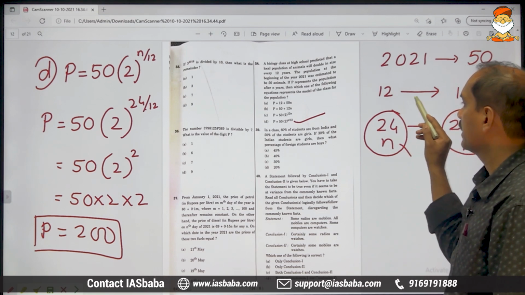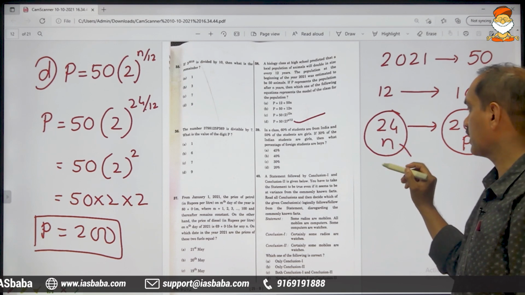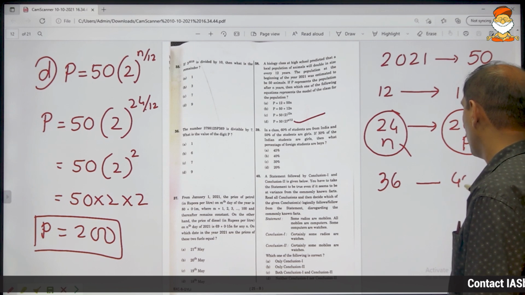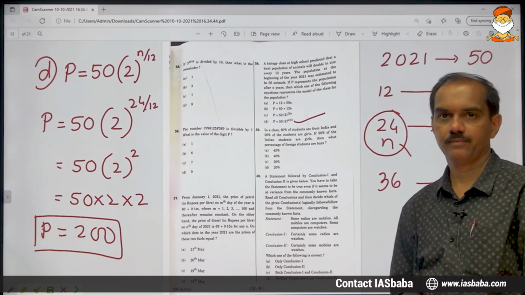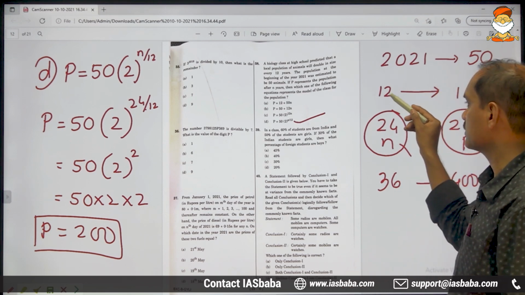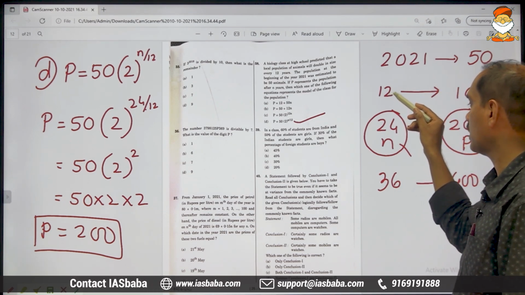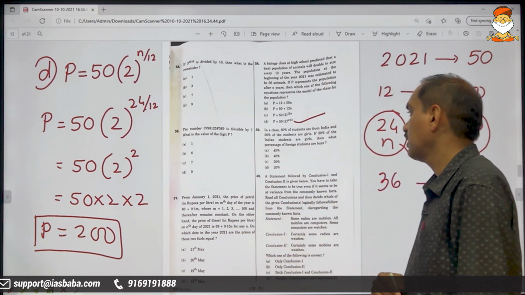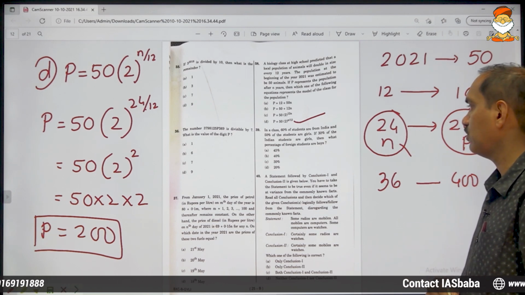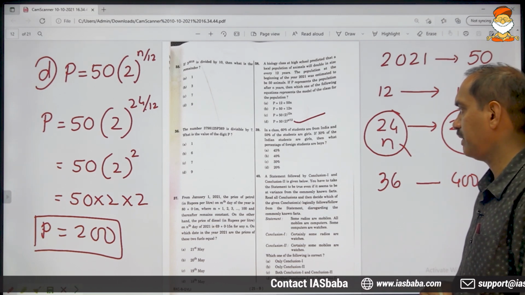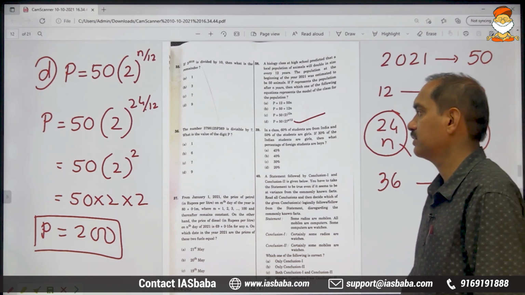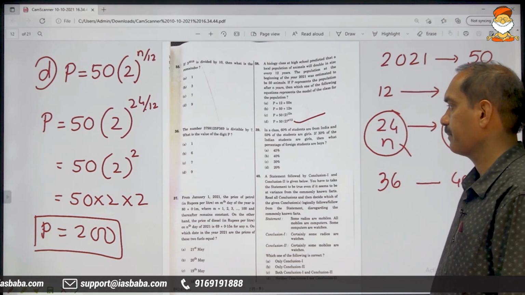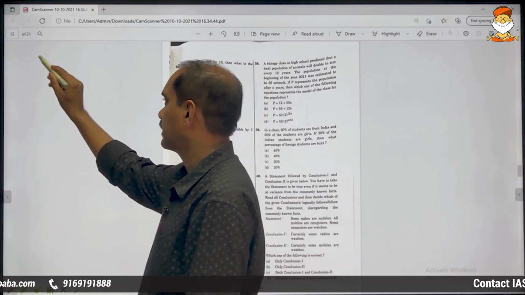And one more important thing, not necessarily till 24, you can go till 36. n you can take 36 and check whether you will get 400 as P. Again you will get the same answer. Or else you can go with 12 also, and if you take n as 12, you will surely come across 100. Therefore, for all the values of n, we are getting the corresponding value of P. So everything is all right with the last option. P is equal to 50 inside the bracket 2 whole to the power n by 12. Moving on to problem number 39.